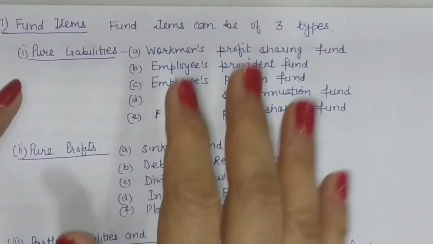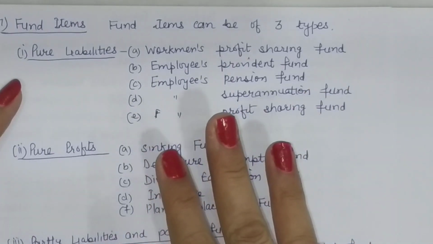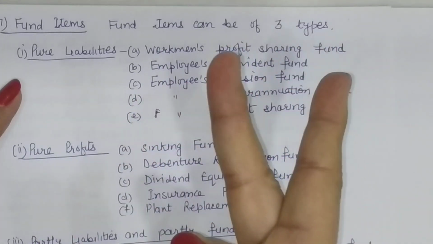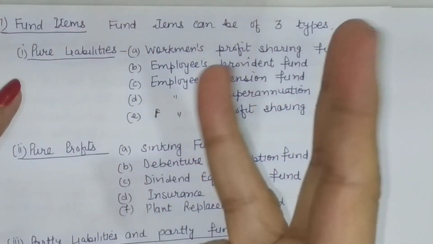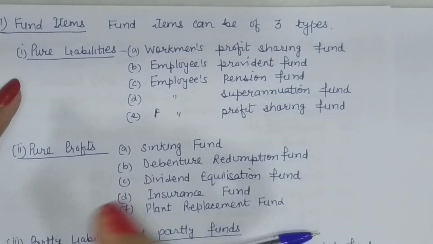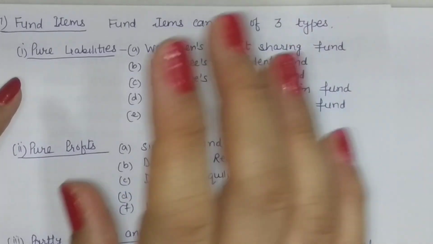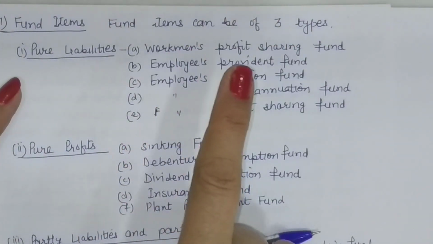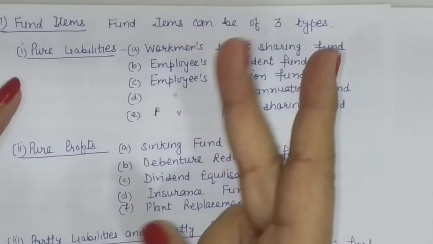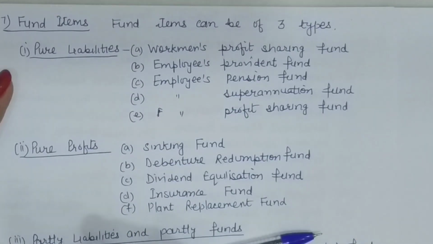So fund items can basically be of three types. The three types are, remember, pure liability, pure profit, and partly liabilities, partly profit. Again, remember, fund items by name. If you are given so and so fund, it can either be a pure liability or a pure profit, or it can be a mix of the two. So we need to identify that.